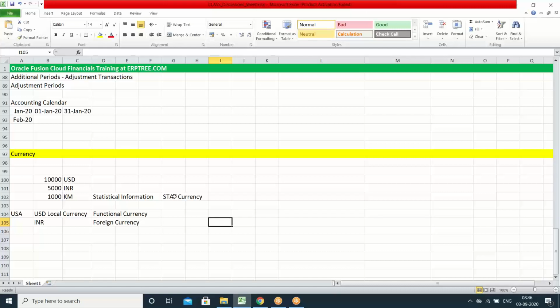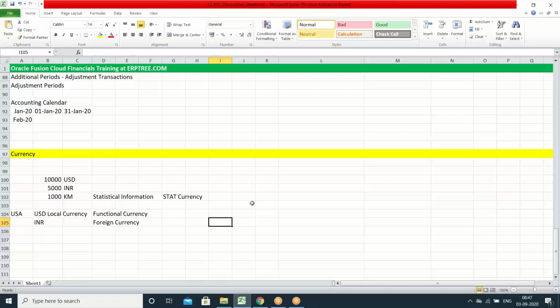Stat currency means the non-monetary measurements we enter in the system. Examples: kilometers, square feet, score, marks, kilograms. Take any measurement that does not refer to a currency related measurement. Other than currency, whatever measurements we have, all measurements we call statistical measurements, and we enter them in the system as a stat currency. So we have one concept. In that concept only we use this stat currency for some calculations and allocation purposes.